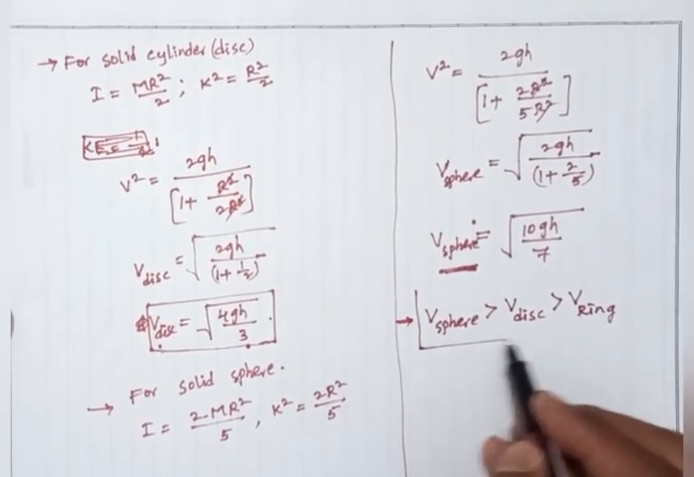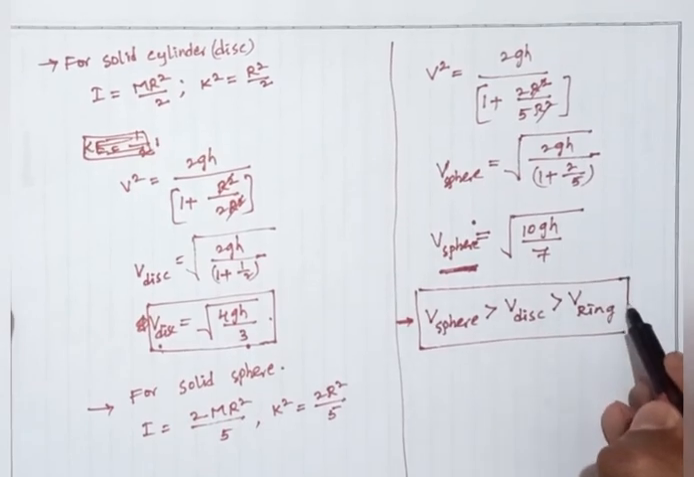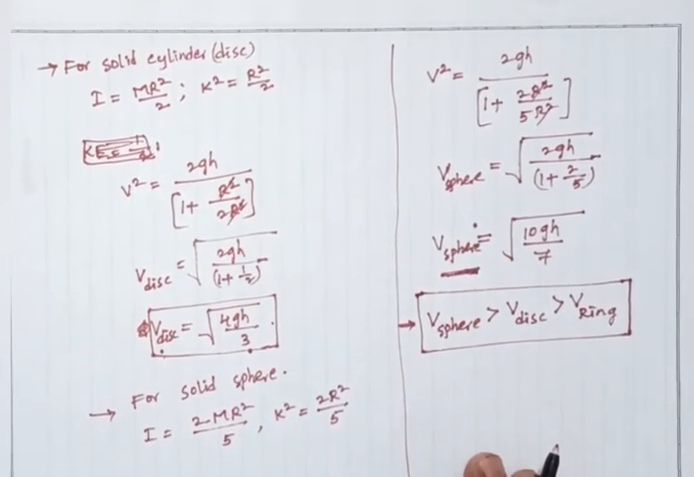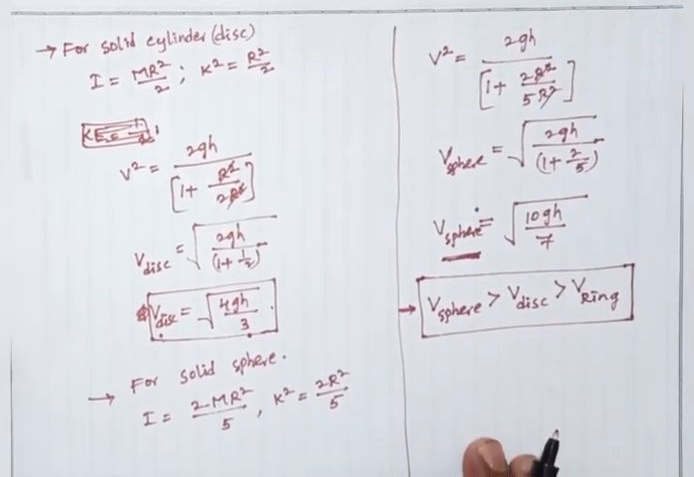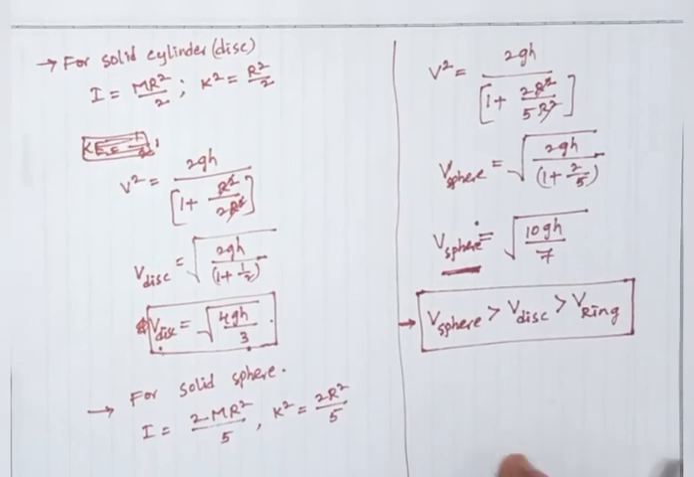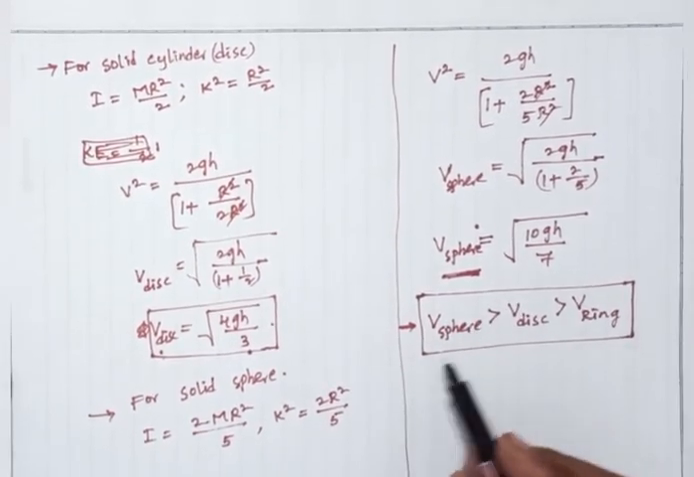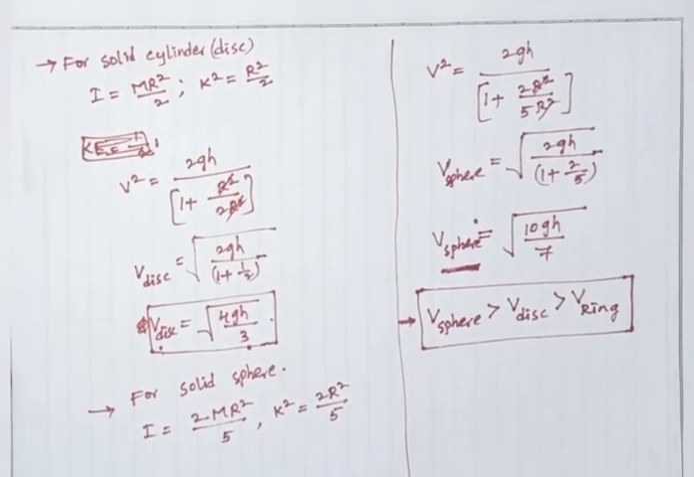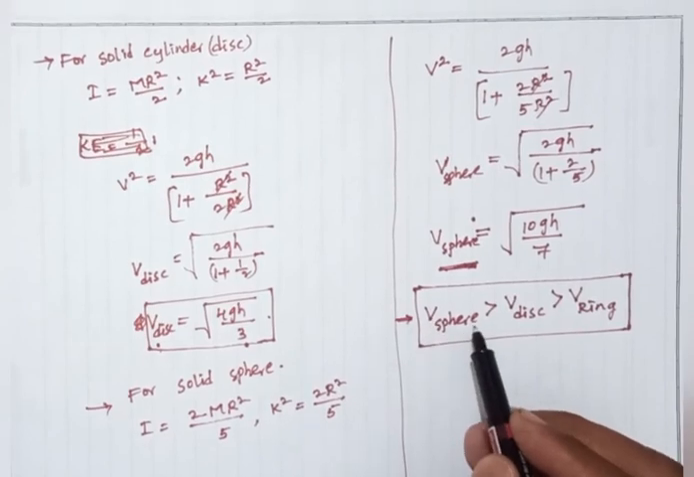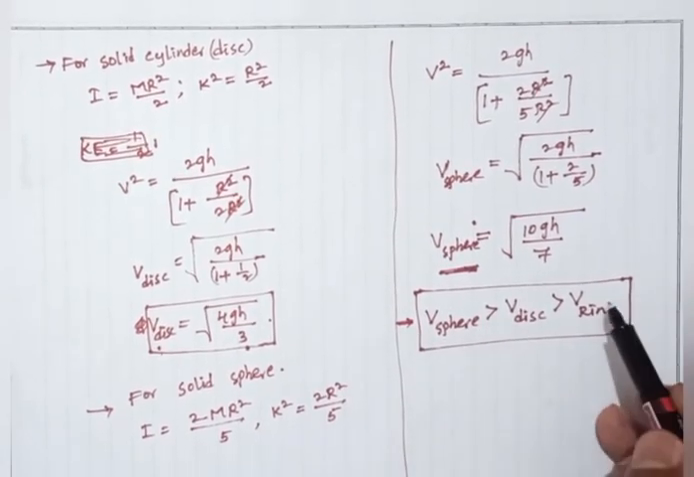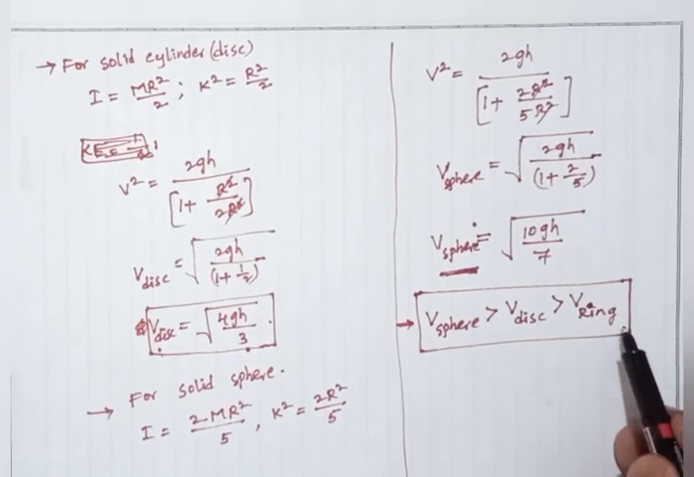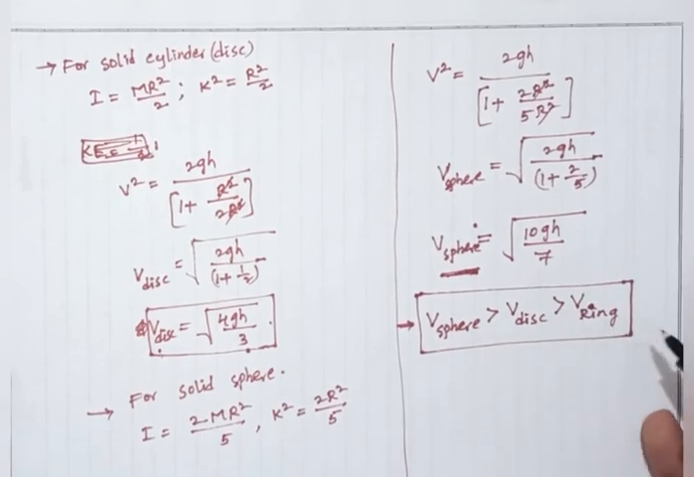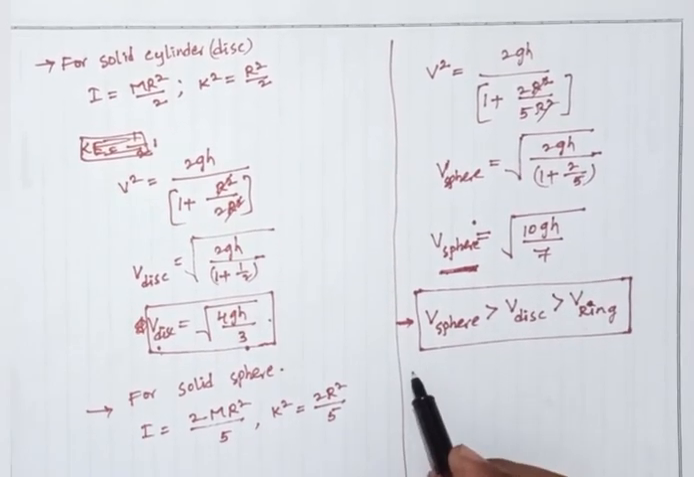So these are the velocities on the same inclined plane. Different bodies of the same radii are rolling on the same inclined plane, so the velocities are different. These velocities depend upon the moment of inertia. The velocity of the sphere is more and the ring has the least. So v sphere is greater than v disk is greater than v ring. I hope you understand.